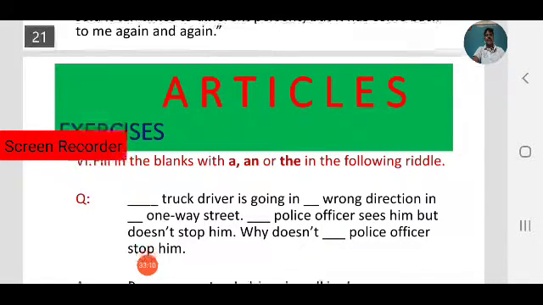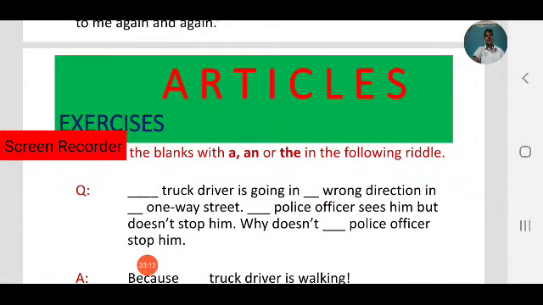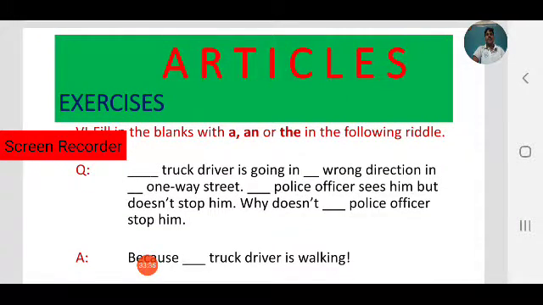Okay, what is the question here? The truck driver is going in the wrong direction in a one-way street. The police officer sees him but doesn't stop him. Why doesn't the police officer stop him? Because the truck driver is walking.